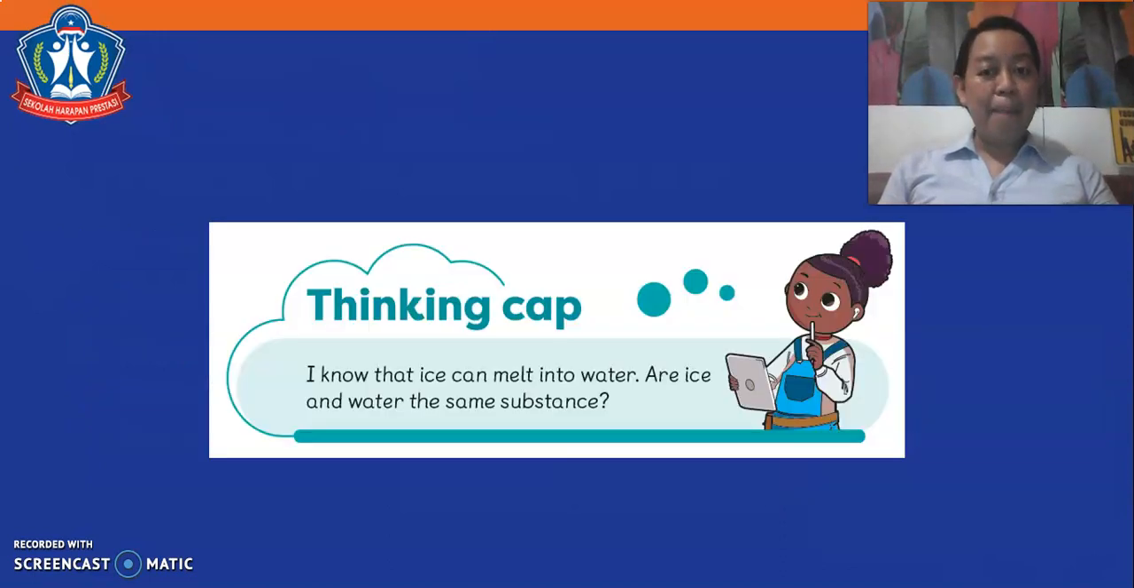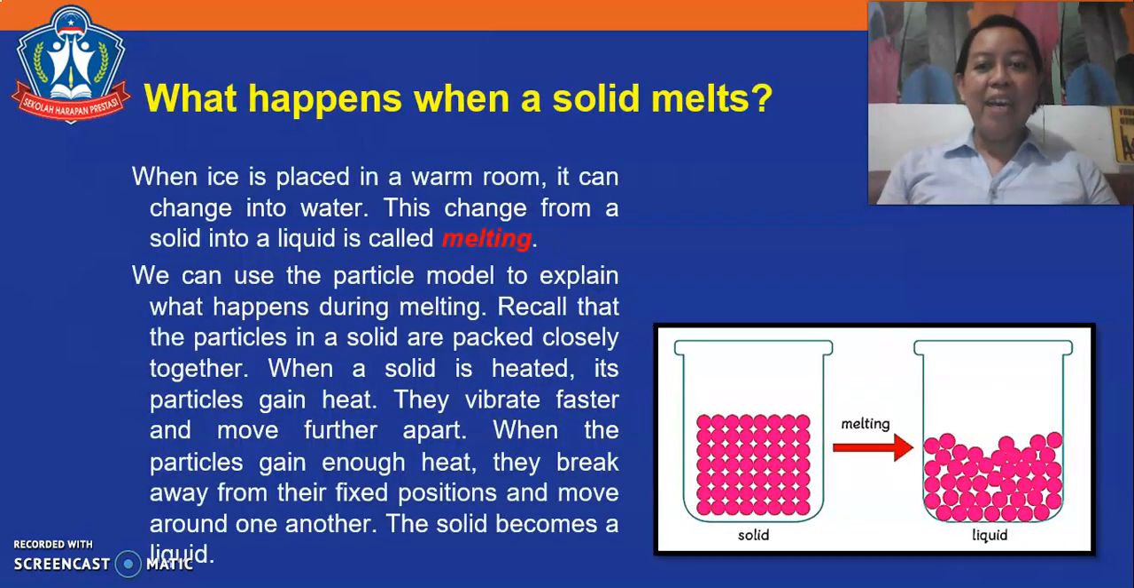For a thinking cap, I know that ice can melt into water. Are ice and water the same substance? What do you think, children? What happens when a solid melts? When ice is placed in a warm room, it can change into water. This change from a solid into a liquid is called melting.